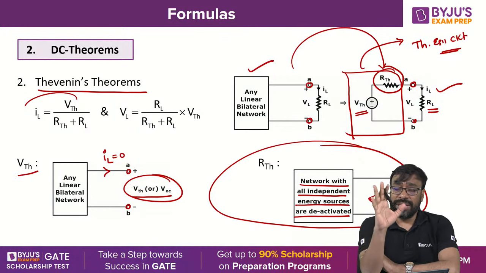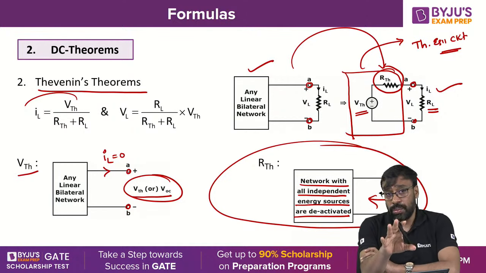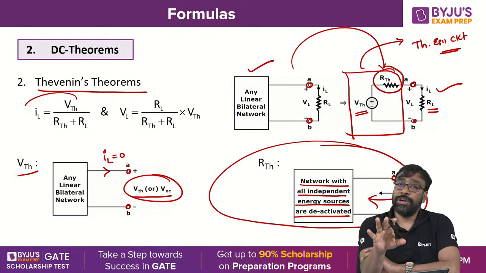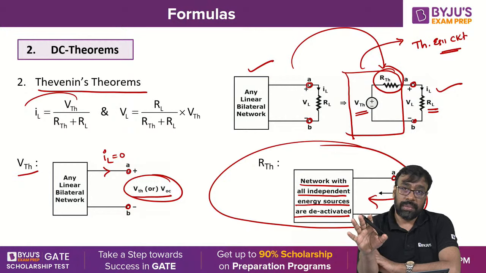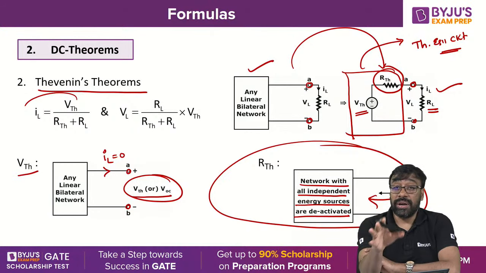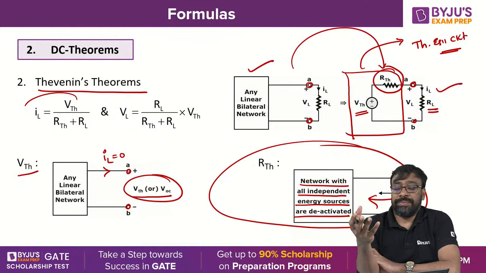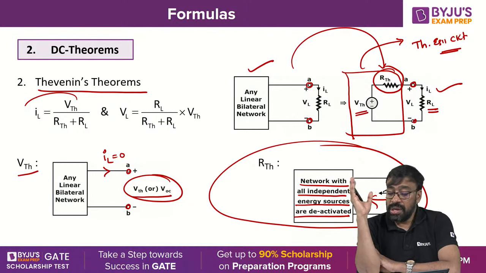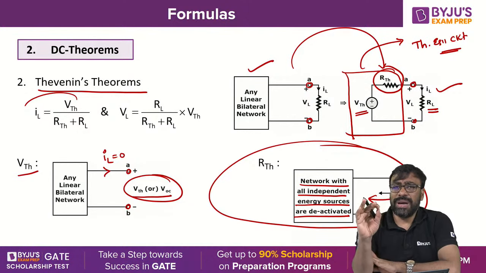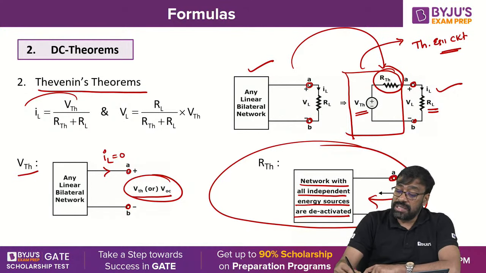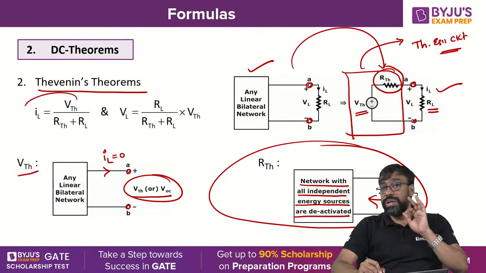Okay? Voltage source is replaced by a short circuit because its internal resistance, ideally speaking, is 0. Resistance 0 refers to short circuit. Current sources are replaced by open circuit. Voltage sources are replaced by short circuit. Current sources are replaced by open circuit. Following all of you? Okay. Very good. So replace all energy sources by their internal resistances.